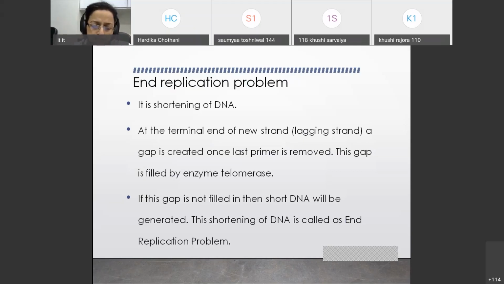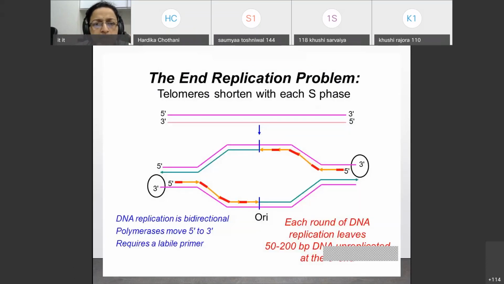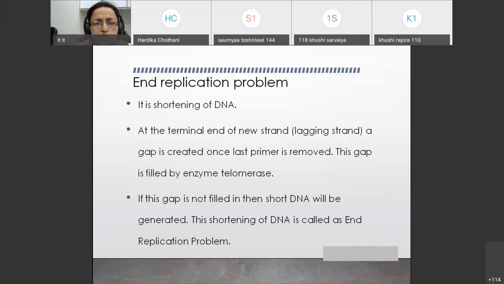Now in the next lecture, we will see something about the end replication problem. This can be asked as a short note, and you should include it in the long question when you are writing about replication as such. So we will see this.